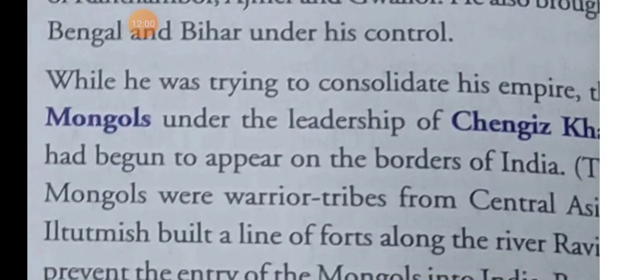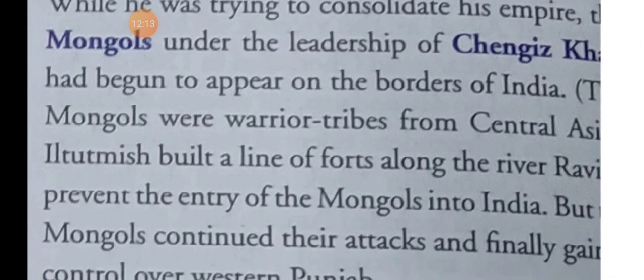While he was trying to consolidate his empire, the Mongols under the leadership of Genghis Khan had begun to appear on the border of India. The Mongols were warrior tribes from Central Asia.